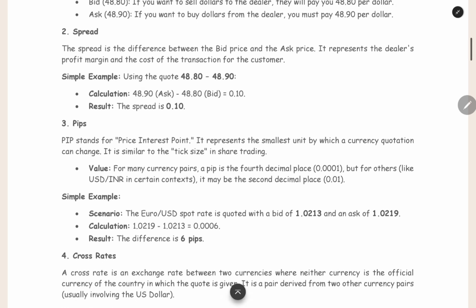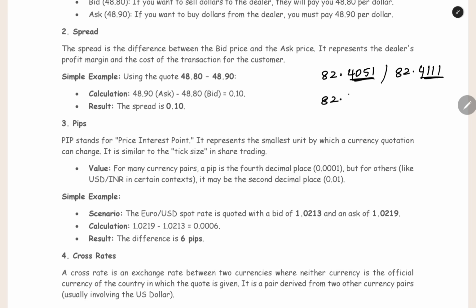And then pips, the price interest point. For example, you have an exchange rate like 82.4051 and 82.4111. Here you have 4 digits after the decimal point. Now what is the smallest point at which the exchange rate can change?